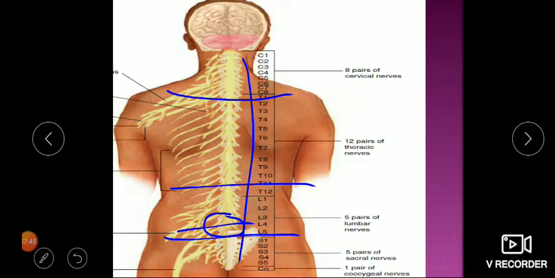And if both lower limbs are affected, we can think the lesion can be simply a complete transection. And if we find that upper limb and lower limb both are affected, it is quite possible that the lesion is somewhere near cervical, because from cervical there is the origin of nerves for the upper limb. So in this way, indirectly we can try to correlate our clinical symptoms with the level of lesion of the spinal cord. Then we can subsequently go for investigation, either X-ray or CT scan or MRI, to focus more and try to locate the site of injury. But clinically, first hand we should know what the level of injury is.